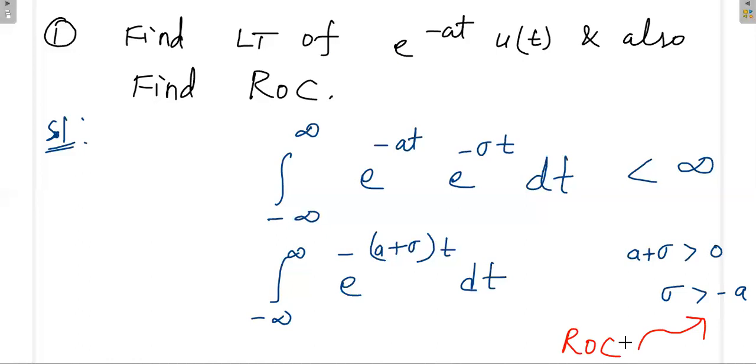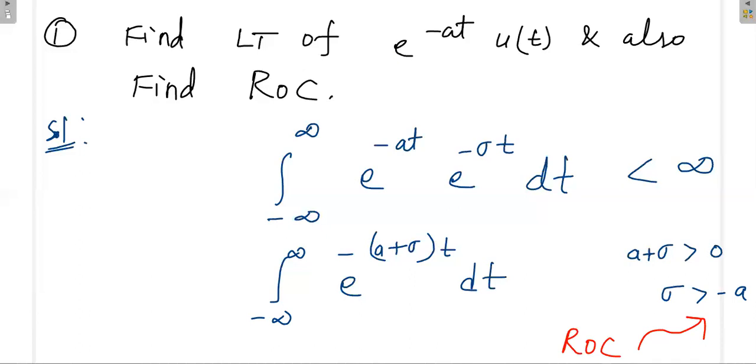If you do not satisfy this condition, you will not get the Laplace transform, because if the term becomes negative, e power positive t, substituting infinity gives infinity, and you cannot write the Laplace transform.